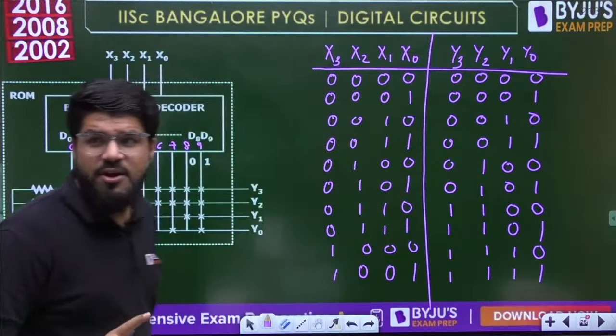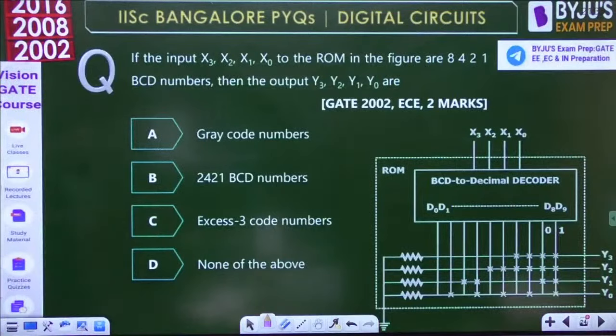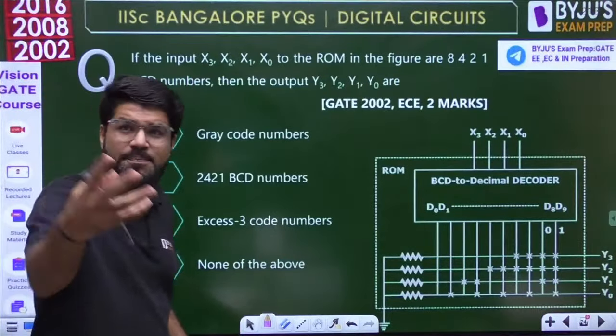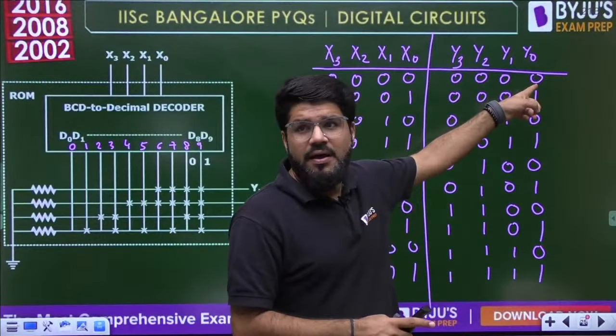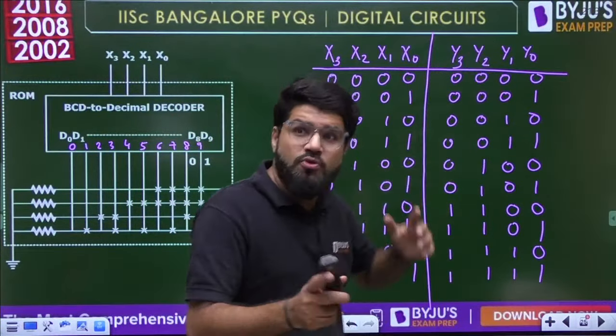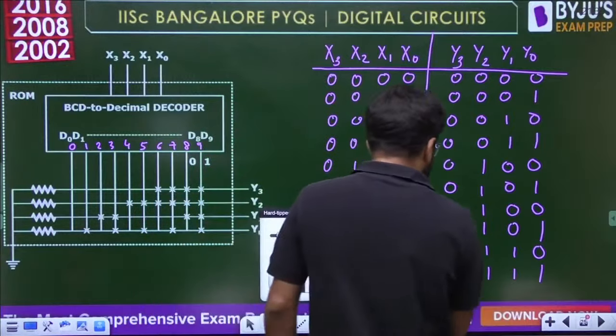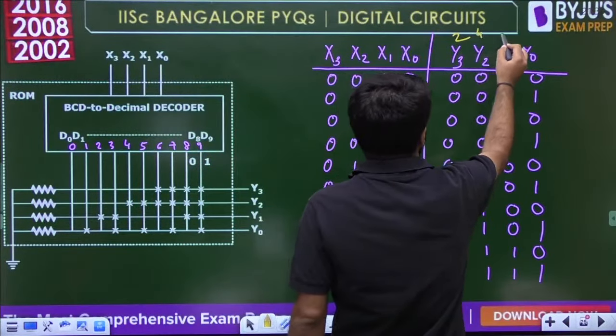It is not XS3 also, because XS3 means BCD plus 3. 0, 0, 0, 0 plus 3 will be 0, 0, 1, 1. It is not XS3. Okay, we will check 2421. Is it 2421?